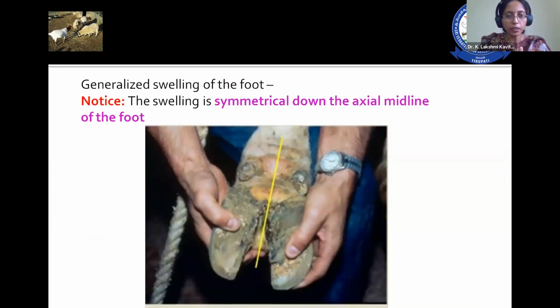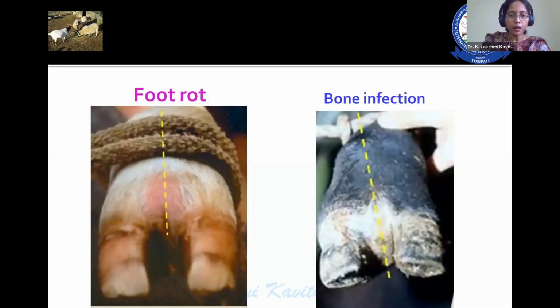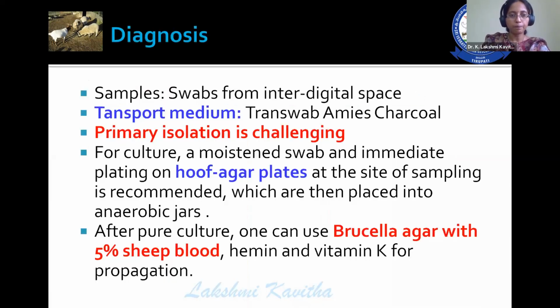So how to differentiate this swelling, whether it is foot rot or not? Generally, in case of foot rot, it is a symmetrical swelling that appears at the down of this axial midline. So this is with foot rot, and this is with bone infection. Uniform swelling is observed in case of foot rot.